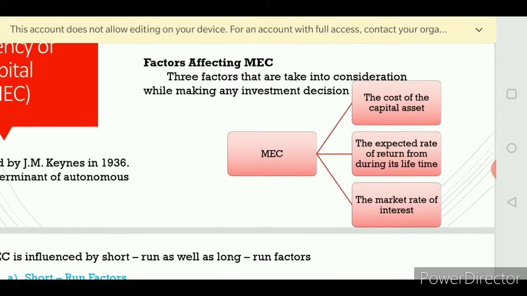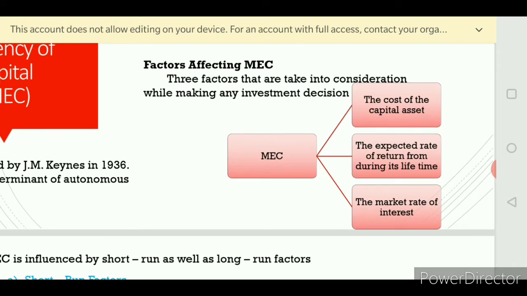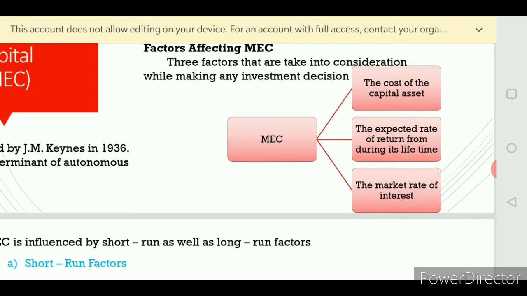The first one is the cost of the capital asset. First they will decide the cost of the capital asset. Second, the expected rate of returns during its lifetime. Third, the market rate of interest.